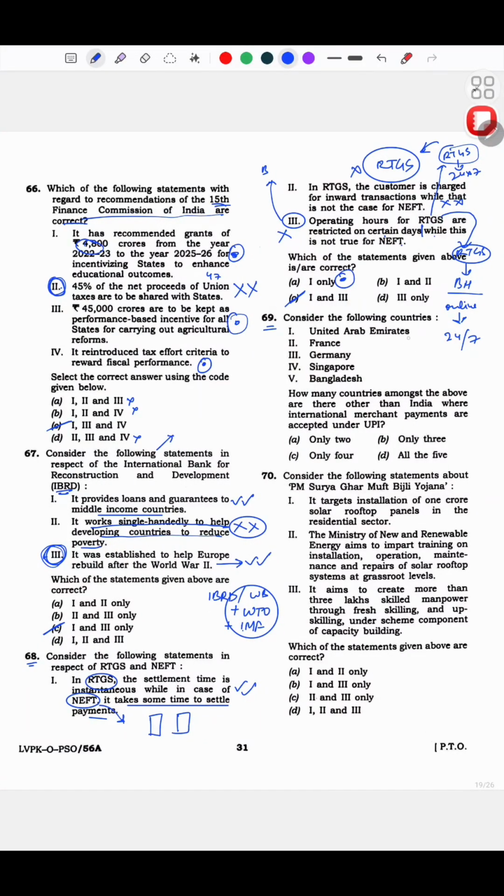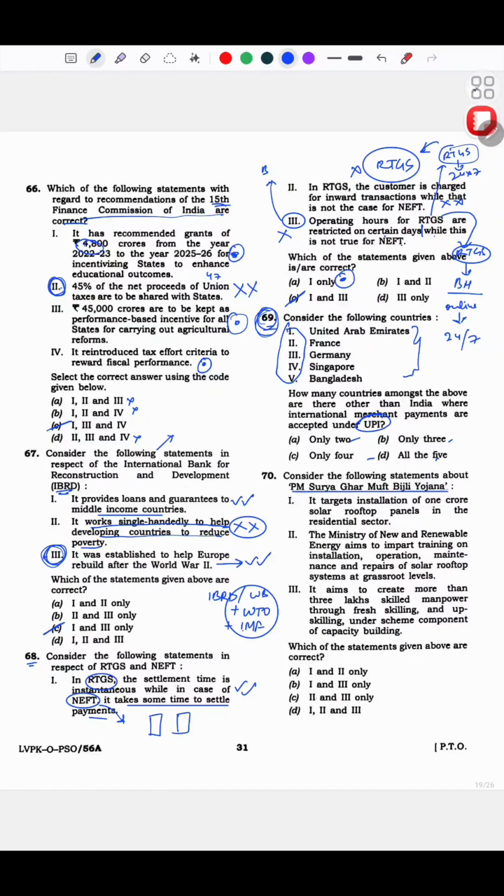69. They've given 5 countries. How many countries amongst the above are there other than India where international UPIs are accepted? See, I could have answered this if they had given options, but because they've given 1, 2, 3, 4, 5 and only 2, 3, 4, 5, I was like, I don't know. You have to know every option perfectly, so I didn't know this.